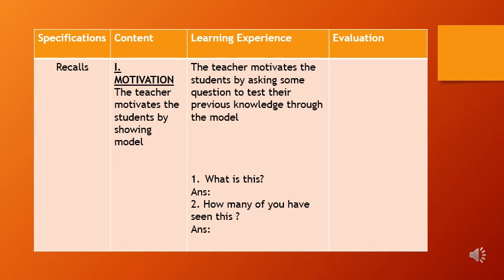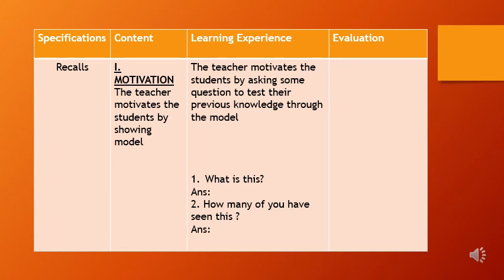So specification is nothing but the action which is used in the learning experience column. Whatever action is involved in the learning experience, both by the teacher and student, that should be written in the specification column. Content means the content which we are going to teach. For example, you should write the lines of the prose, poetry, all those things in the content column. And learning experience means what the teacher is doing and what the students are doing. What is the teacher doing and what is the students' response, that is learning experience. In the evaluation column, you should ask some questions from what you have taught in learning experience.